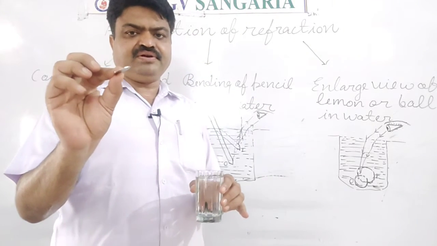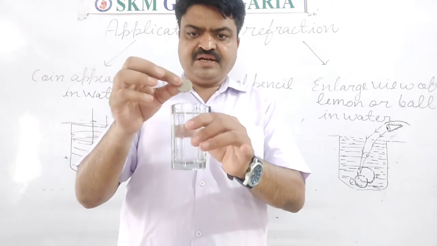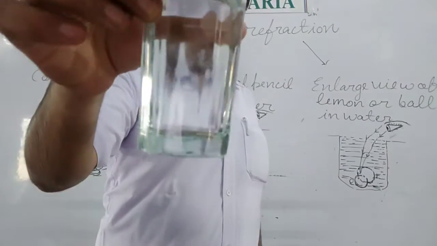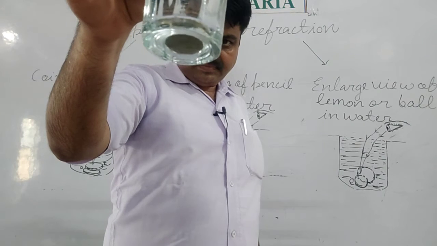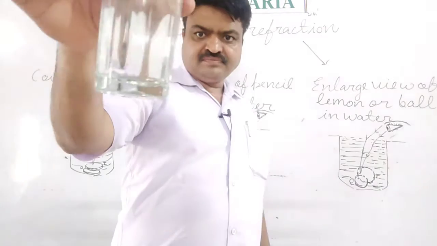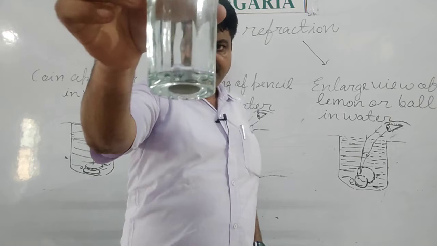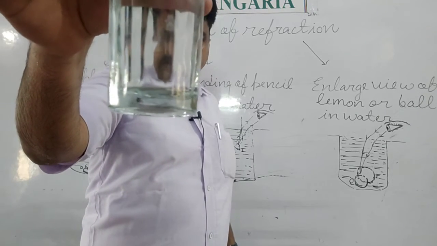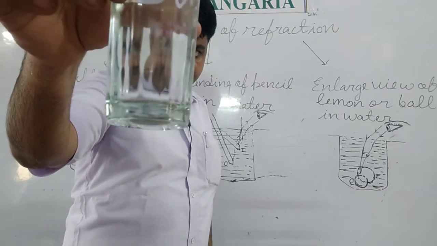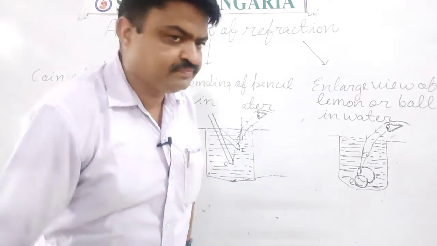Now when I put it inside the glass, then you can observe the raised image of the coin, and this raised image of the coin you observe due to refraction. Raised means a raised image.